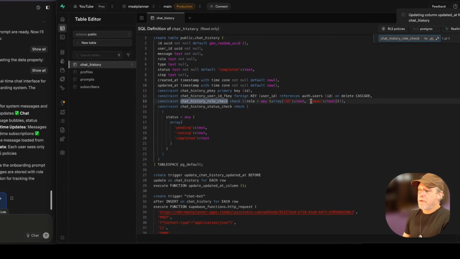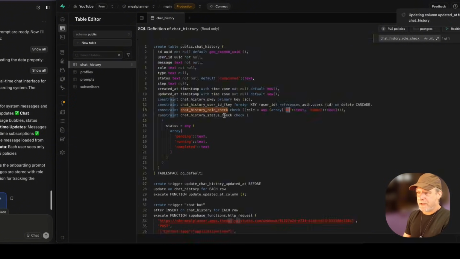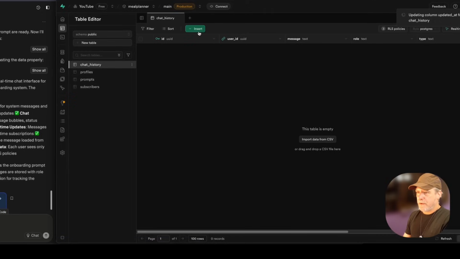Oh, yeah. So silly, but whatever. So it has decided to make a role limitation, which is fine. And one of them is AI in caps, and one of them is human, which is fine. Okay. So whatever. You can always use their AI to help you build this stuff, honestly.